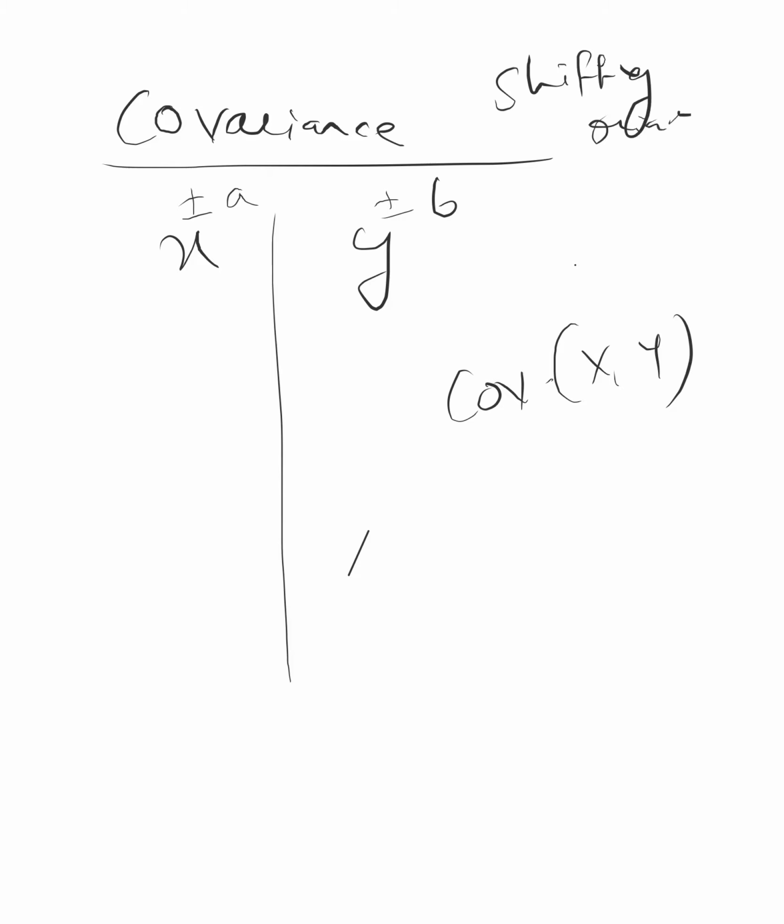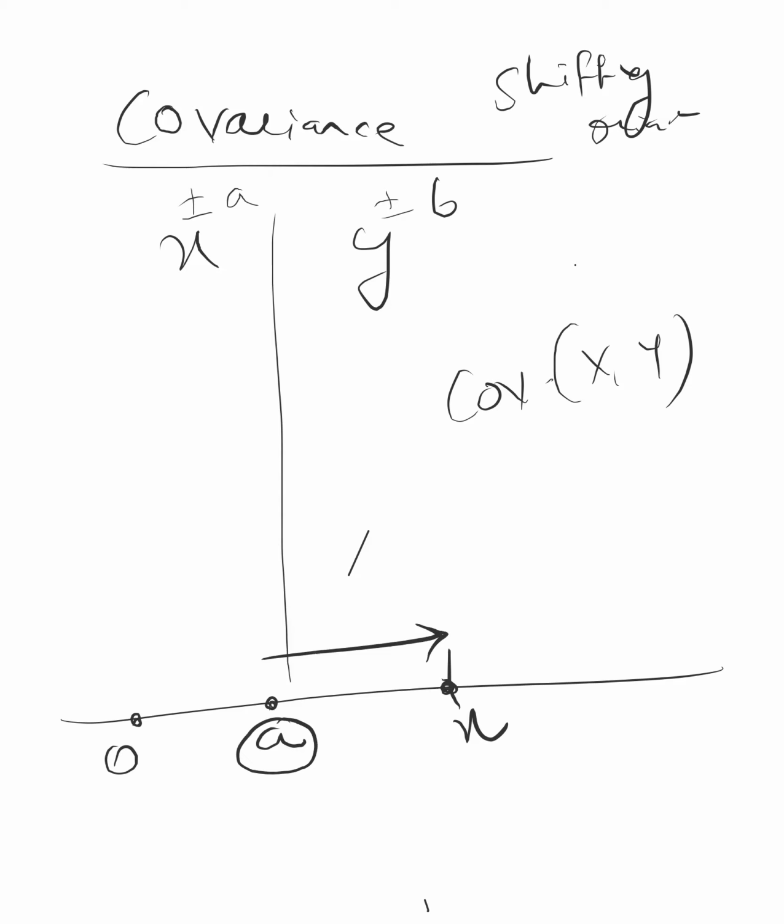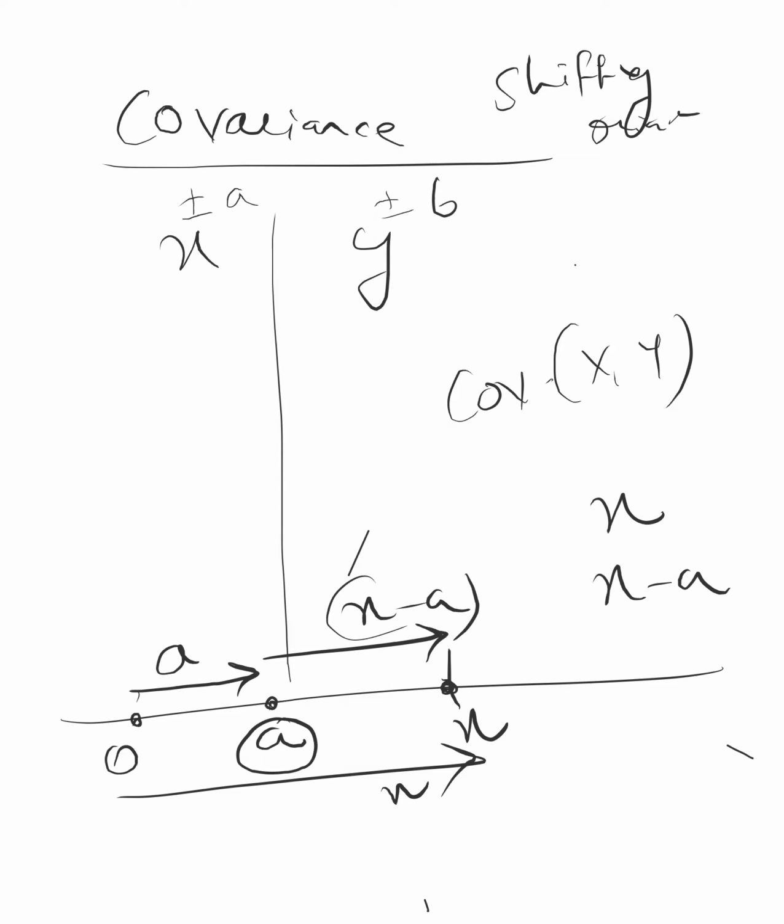Suppose you have some value of x. The origin is here, 0. Now if you shift the origin to a, then this distance will become x minus a. Previously it was x, and now you shifted the origin from 0 to a. So the new coordinate will be x minus a, likewise y minus b. So suppose the new origin is (a, b), then the new coordinates will be x minus a and y minus b. This is called shifting the origin.